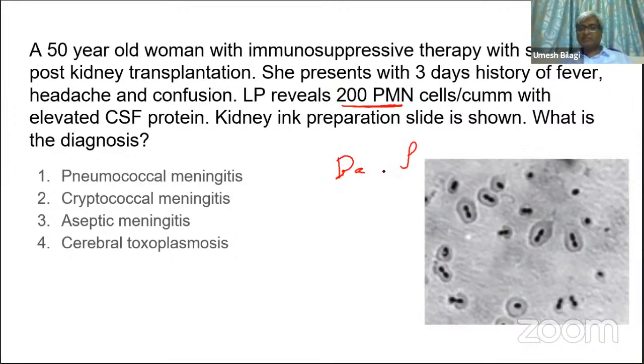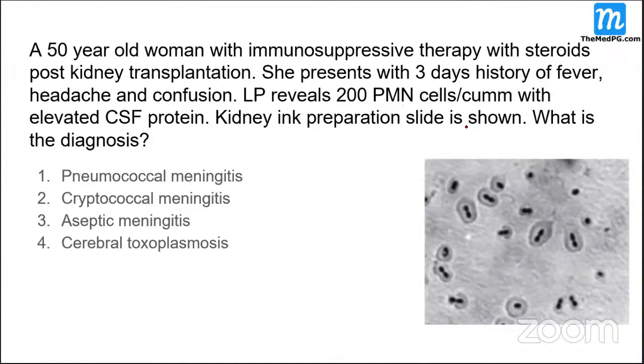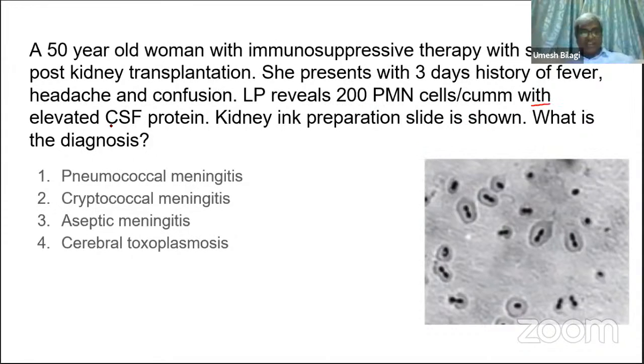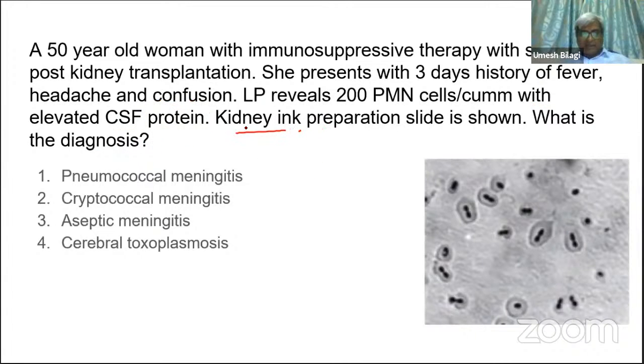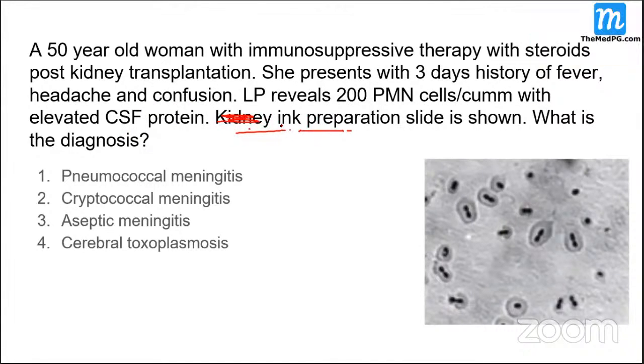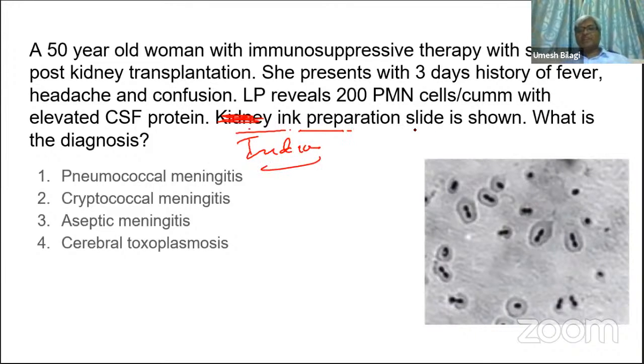Bacterial, fungal. Bacterial. With the elevated CSF protein, what happens in fungal? Protein is normal. Elevated there. And with Indian ink, a slide is shown down here. What is the diagnosis?